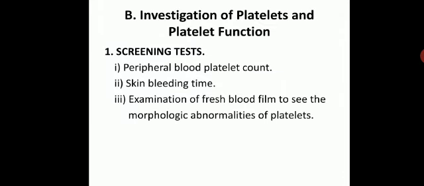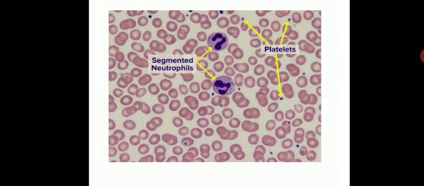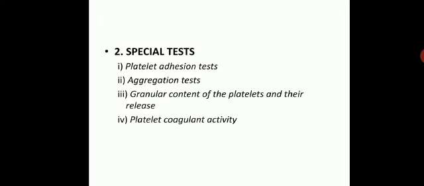The second is investigation of platelet and platelet function. So there are screening tests which include peripheral blood platelet count, bleeding time, and examination of fresh blood film to see the morphological abnormalities of platelet. So here you can see the peripheral smear made from peripheral blood, and here you can see the platelets, which are very tiny purple or blue color dots.